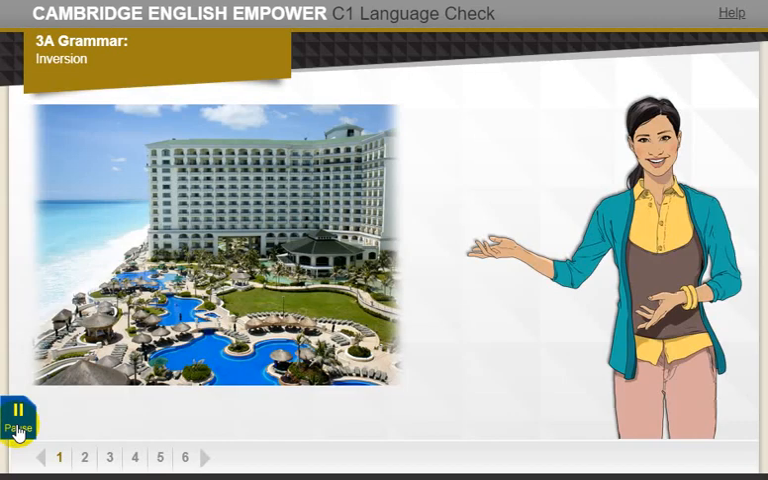In this unit, you studied inversion structures. For example, instead of saying, "I never felt bored," we can say, "At no time did I feel bored."